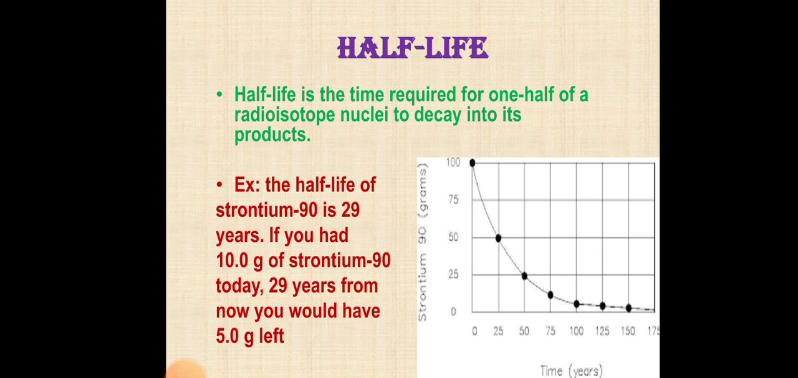Half life. Half life is the time required for one half of a radioisotope's nuclei to decay into its product. Example: the half life of strontium 90 is 29 years. If you had 10 grams of strontium 90 today, 29 years from now you would have 5 grams left.